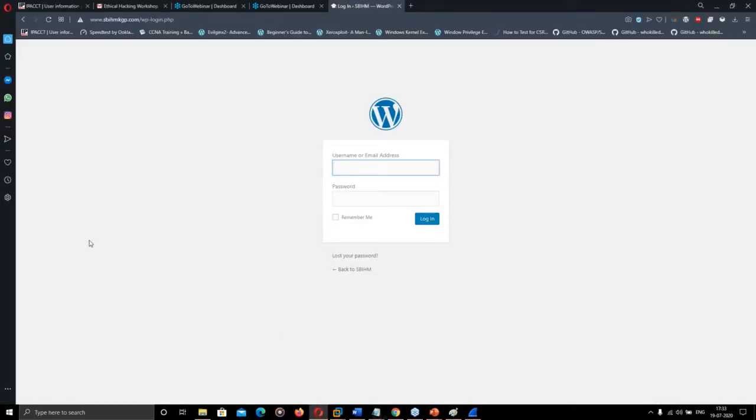Whenever I put an ID and password here, a packet will be generated and sent to the server so that the login can be validated. I will not put the original ID and password.